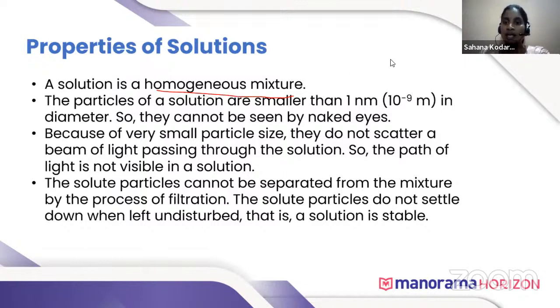Next, the particles in a homogeneous mixture are very small, smaller than 1 nanometer or 10 raised to minus 9 meter. So we cannot see the particles of a solution with our naked eyes. Due to their small size, these particles cannot scatter a beam of light passing through the solution, and so the path of light is not visible.